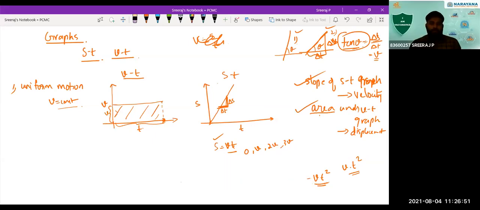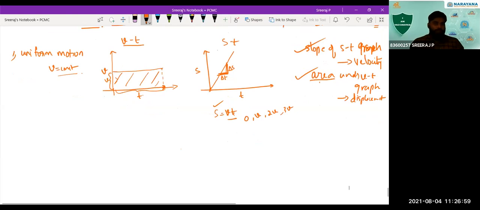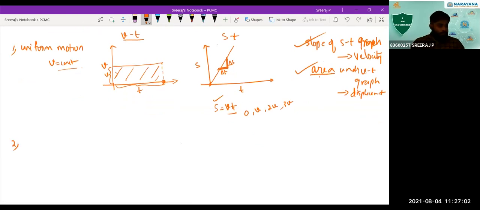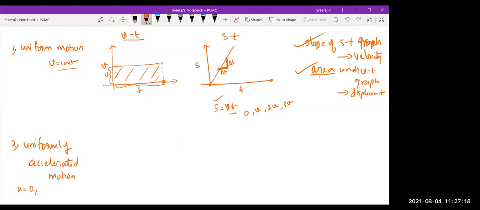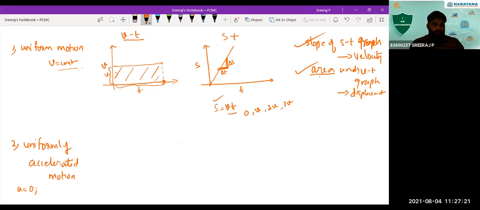So next point, another type of graph we are going to see. The situation is different. Last case, we saw the case of uniform motion. Now, in this second case, what we are going to see is the case of uniformly accelerated motion. What do you mean by uniformly accelerated motion? We take that initially the velocity is 0. The displacement initially is 0 at t is equal to 0.